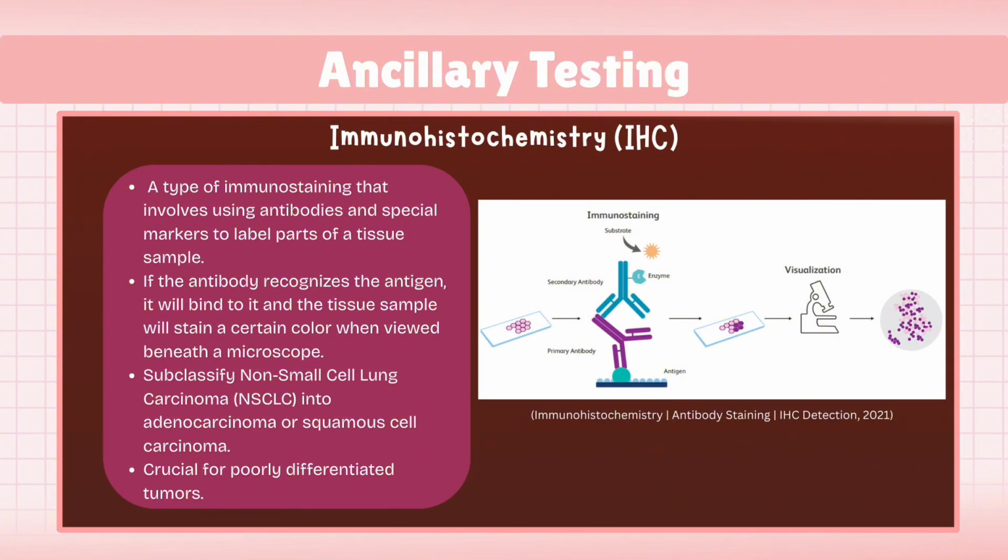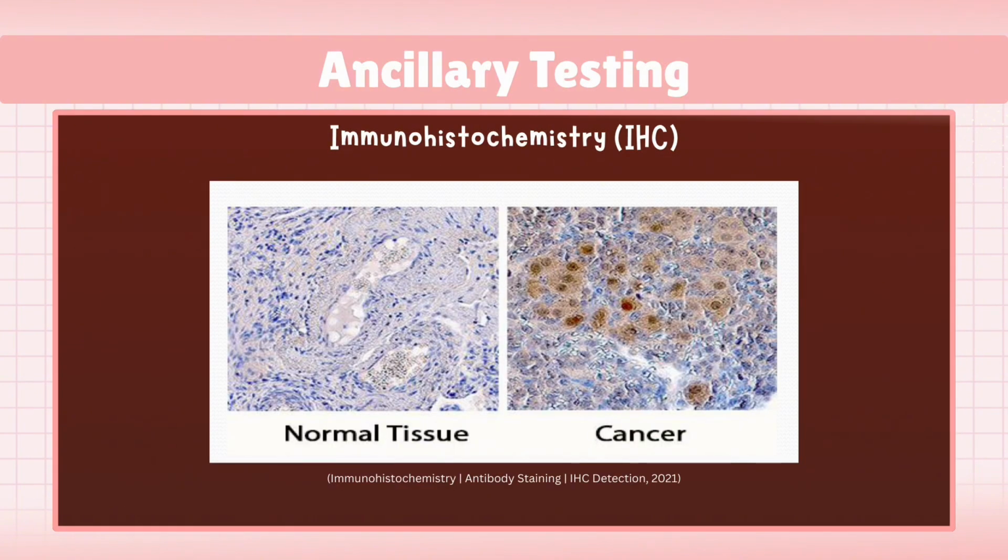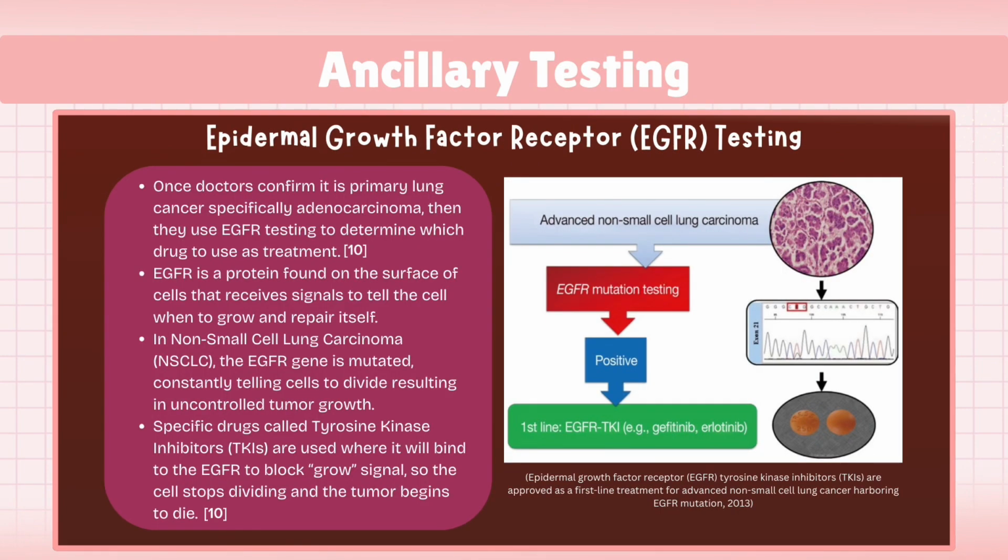This test can subclassify non-small cell lung carcinoma into adenocarcinoma or squamous cell carcinoma, especially in poorly differentiated tumors where the cell shape doesn't give us enough clues. As you can see in the image, the cancer slides show a distinct brown positive stain compared to the normal tissue. Beyond just identifying the type of cancer, we now look at the genetics.